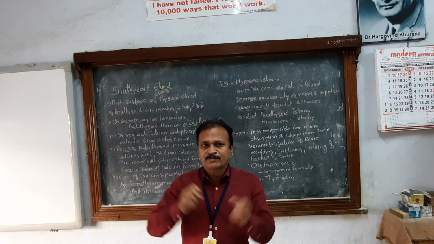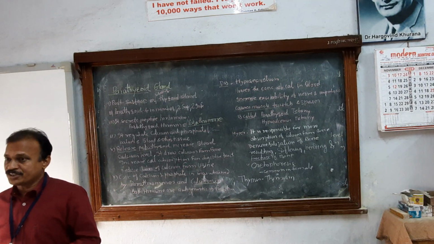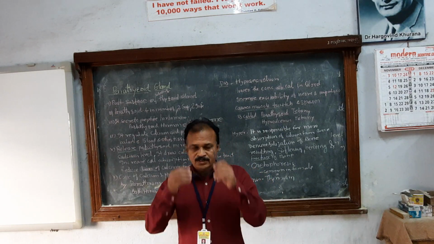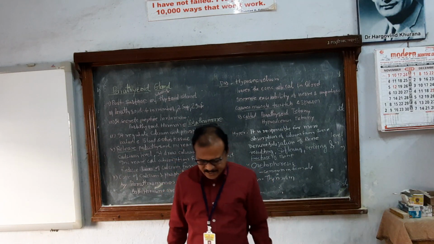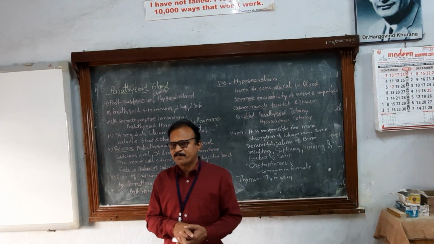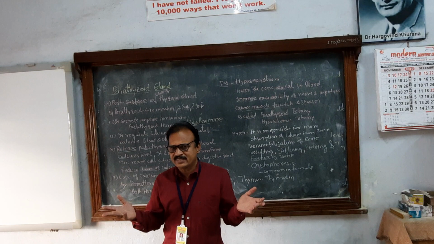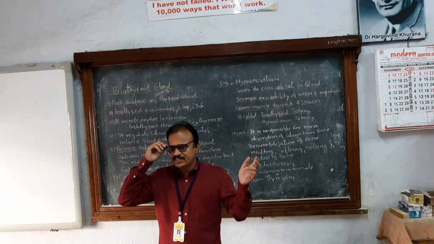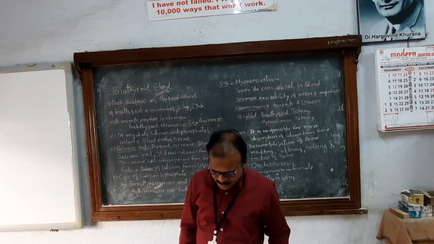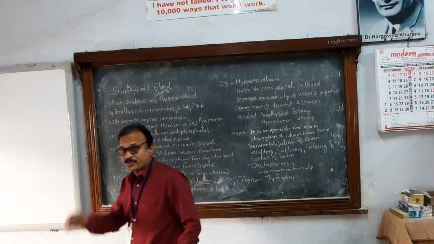So what is the role of the thymus gland? This thymus gland secretes the hormone thymosin. Thymosin is one of the most important hormones because it is directly related to the immune system. It helps in the development of the immune system and in the development of antibodies. You know very well, antibody acts against antigen. If antibodies increase, the immune system increases; there is a role of the thymus gland in the body. It secretes thymosin, so it also promotes the production of antibodies by providing humoral immunity.